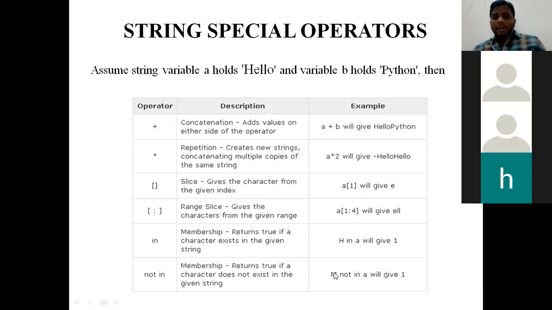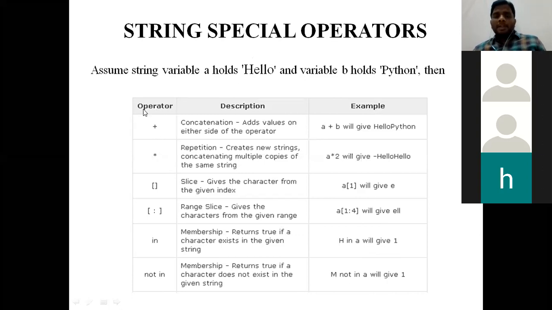Check whether uppercase letter M is available in A or not. It's not available, right? So it will give 1. So these are the 6 operators which are used in strings.